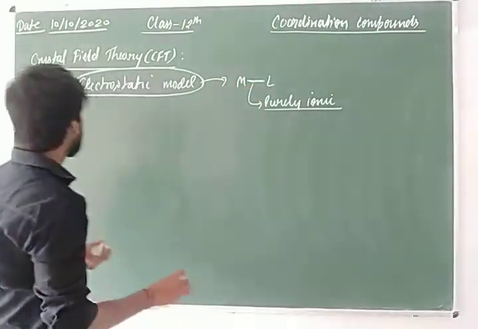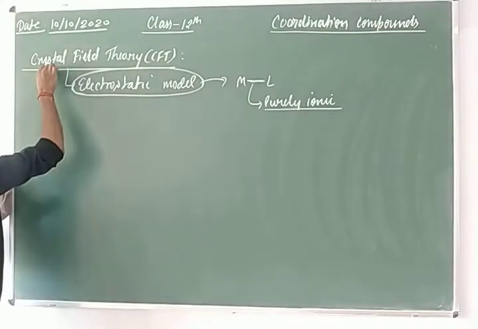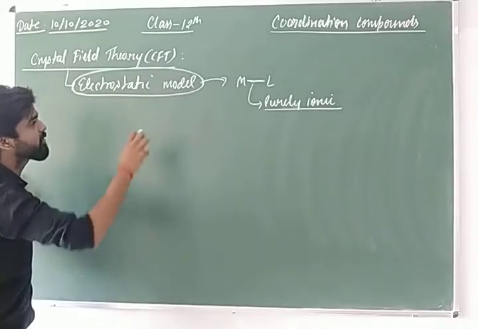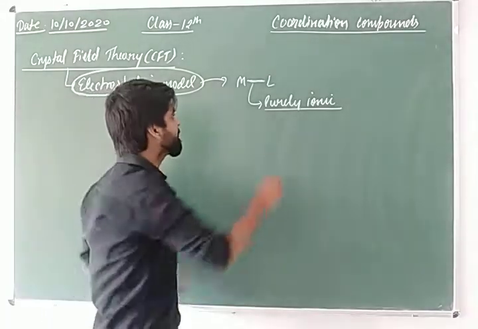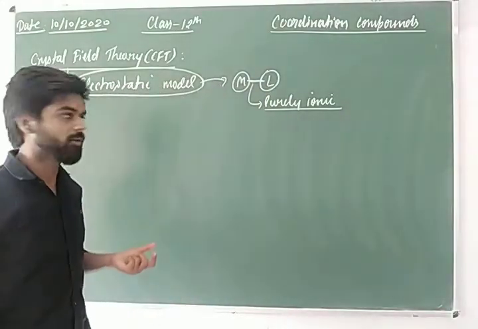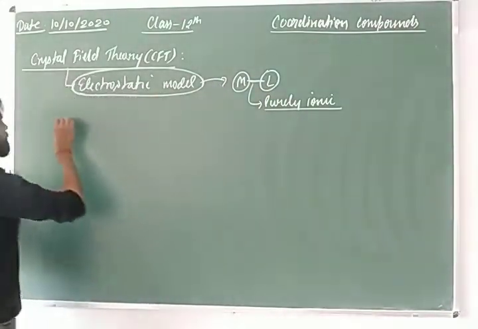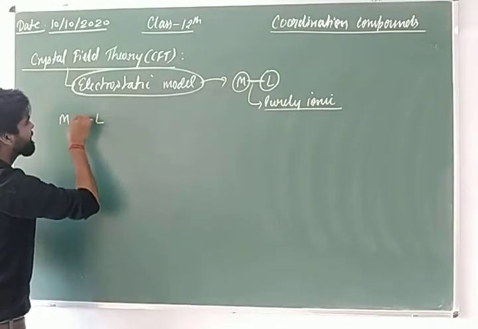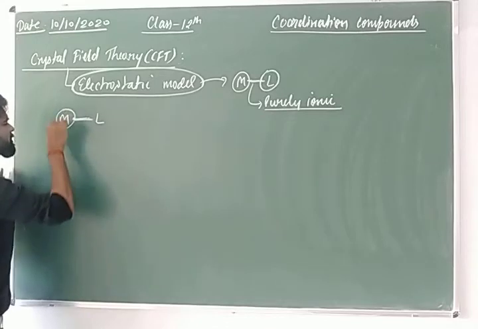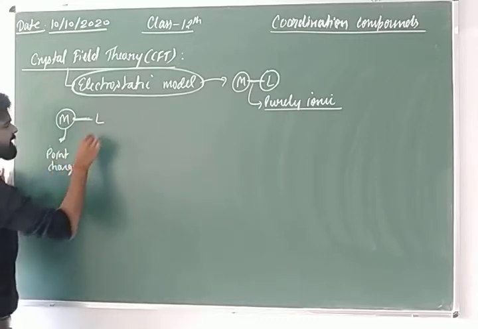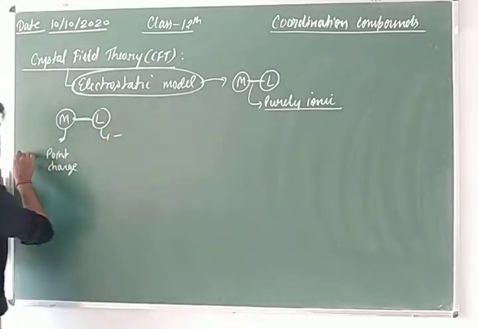So this theory explains the electrostatic model, where the metal and the ligand are assumed as point charges. The metal is the positive point charge and the ligand is the negative point charge.